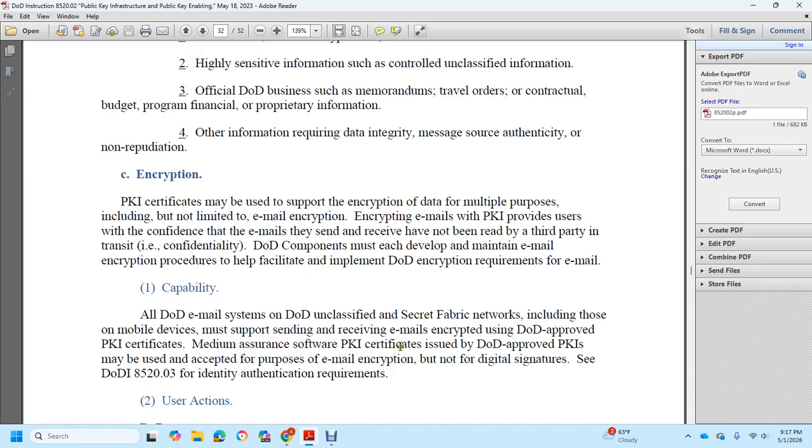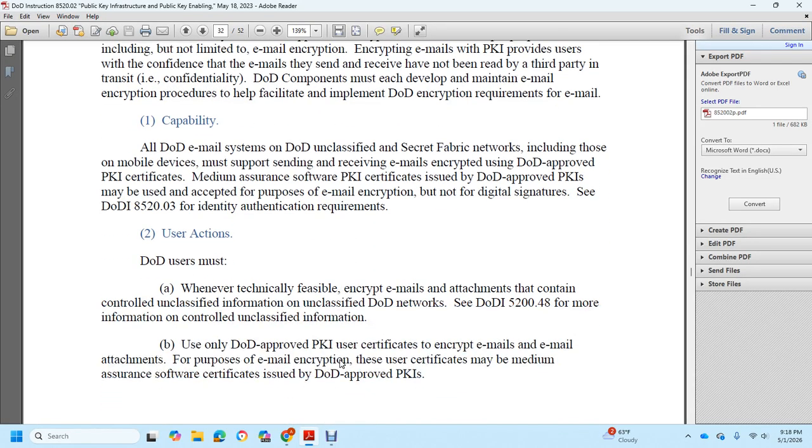Medium assurance software public key infrastructure certificates issued by DoD approved public key infrastructure may be accepted for the purpose of email encryption, but not for digital signatures. See DoD Instruction 8520.03 for the identification and authentication requirements. User actions: DoD users must use technically feasible encrypted email attachments to contain controlled unclassified information on the unclassified DoD network. See DoD Instruction 5200.48 for more information on controlled unclassified information.